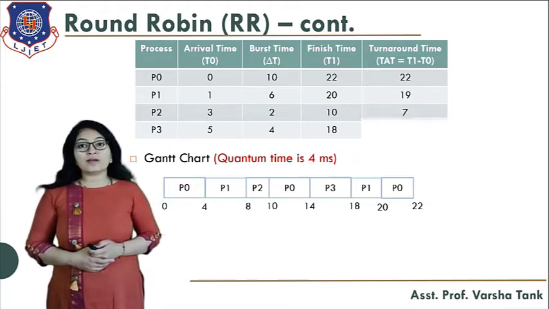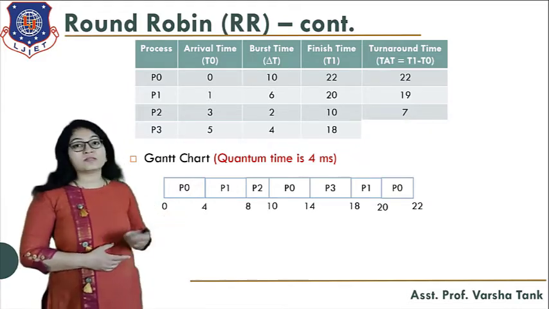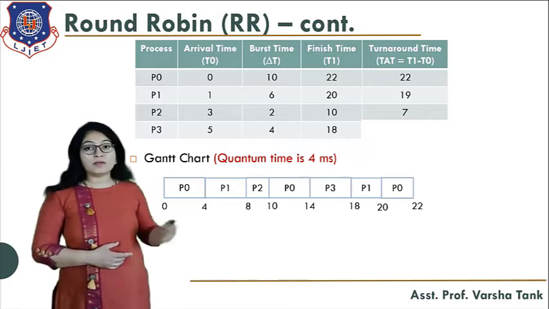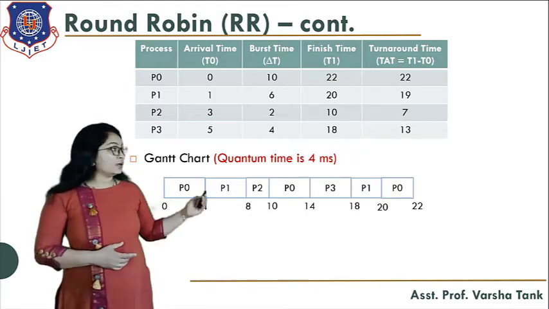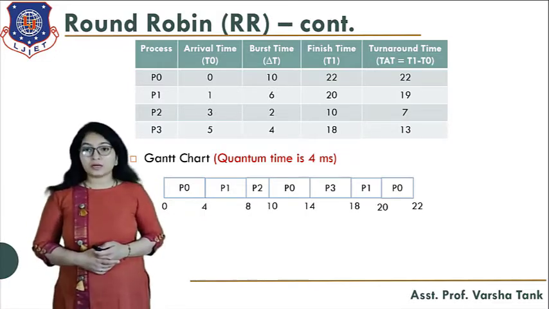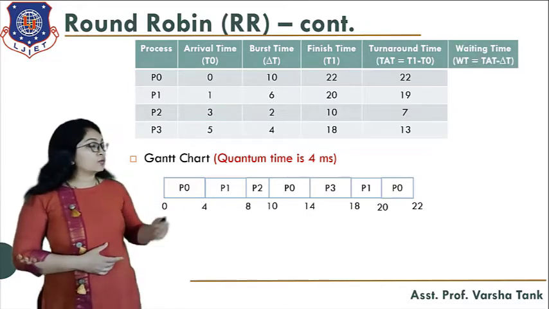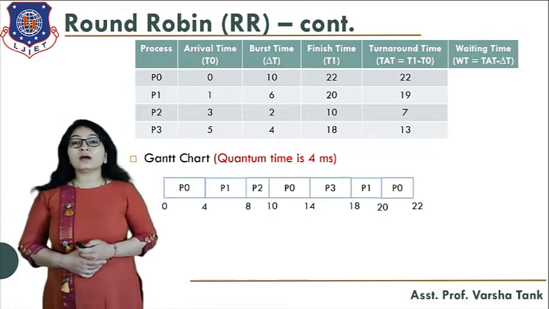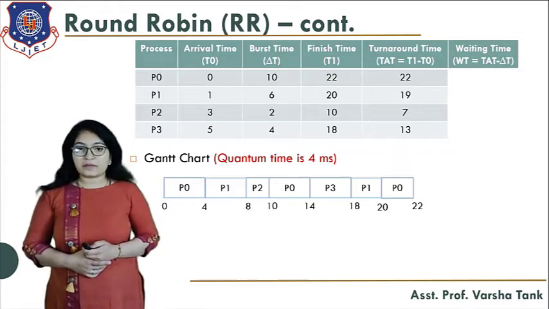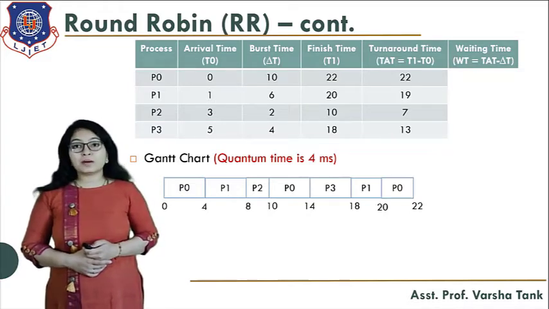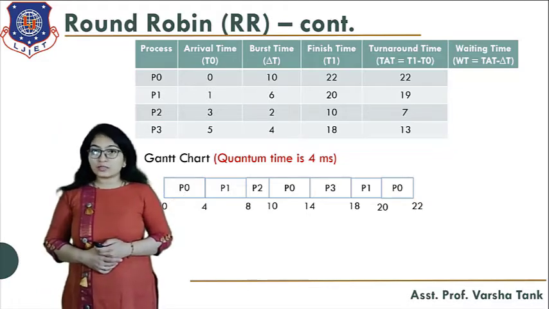In the same way you can find the turnaround time for process P2, which is 7, and for process P3, its turnaround time is 30. So now how are you able to find the waiting time? Waiting time means turnaround time minus burst time. So you have to subtract the burst time from the turnaround time, and you will get the waiting time for each and every process.